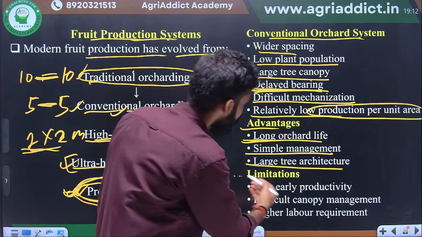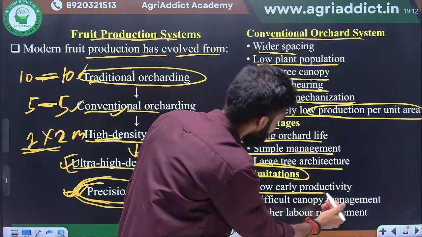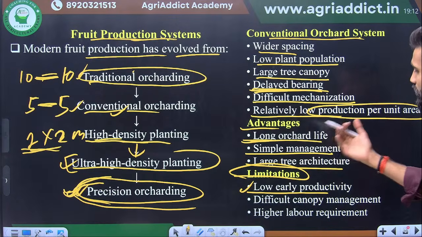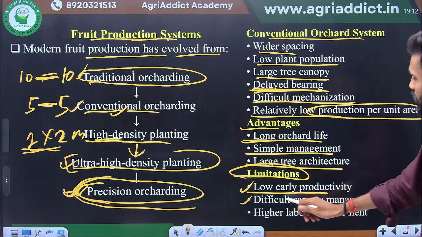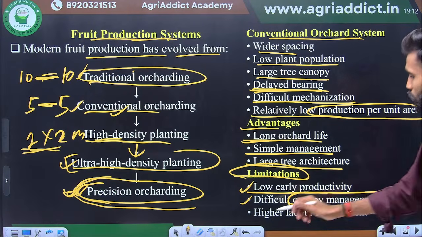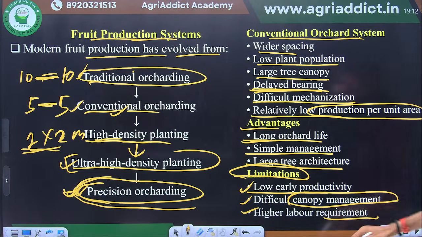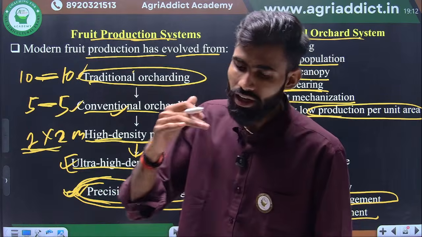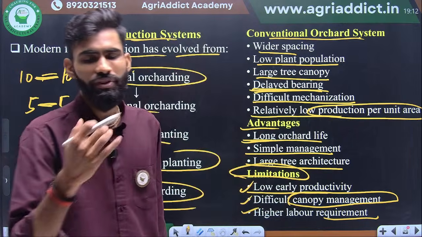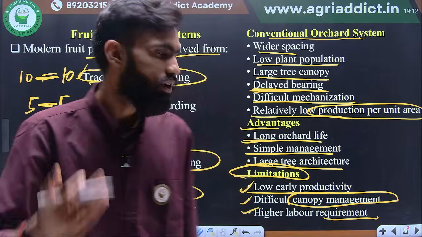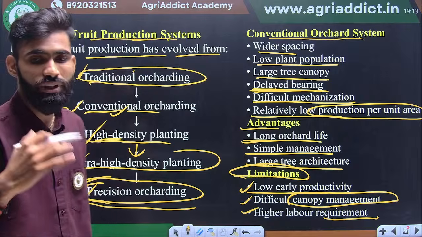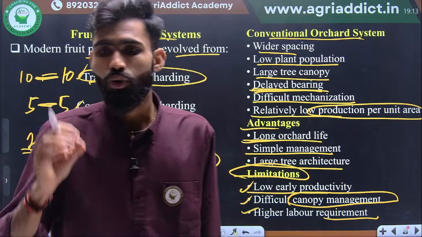Okay, limitations: low early productivity, very low productivity, and very late start, a very long juvenility period. Difficult canopy management because plant height is very high. Next, higher labor requirement, plant height is high and the spacing is wide, so management is very difficult. That's why we go to high density, ultra high density or precision horticulture to increase the productivity as well as quality of the fruits.